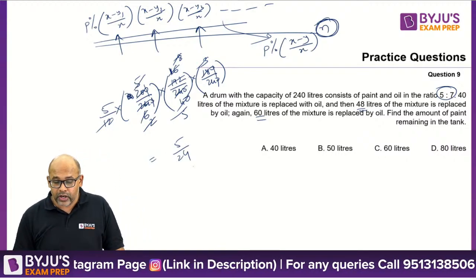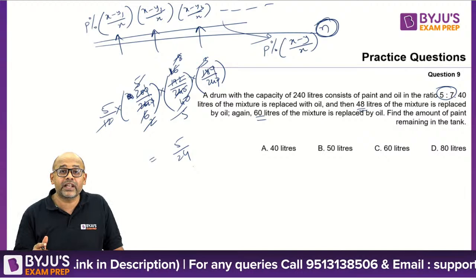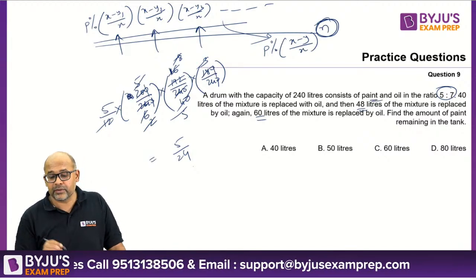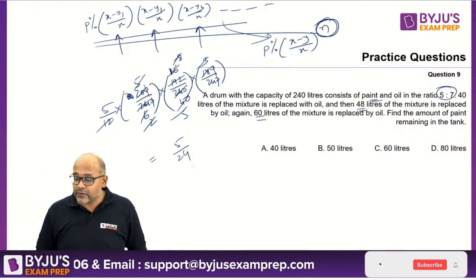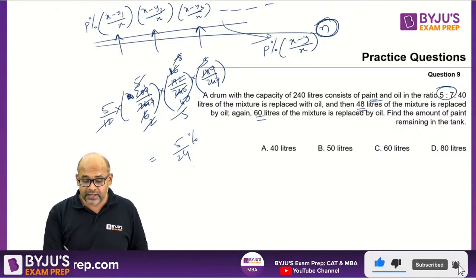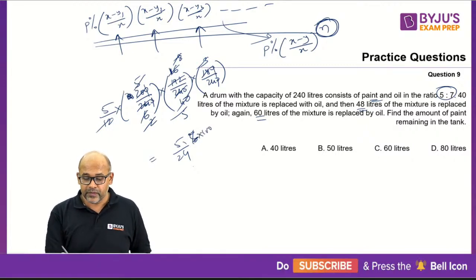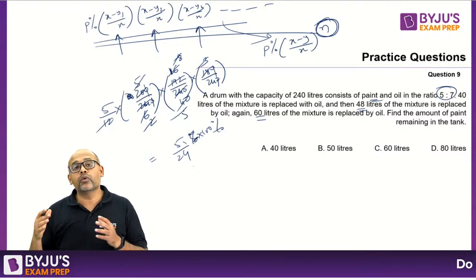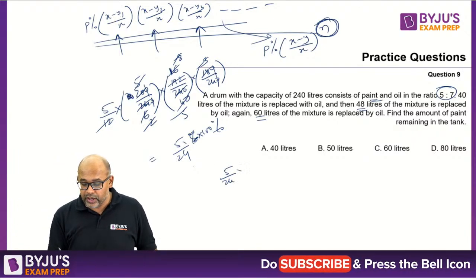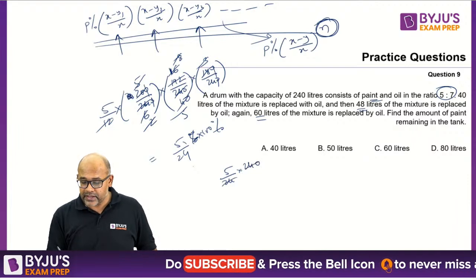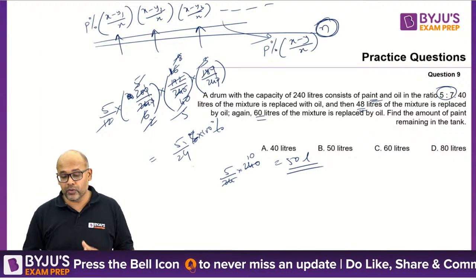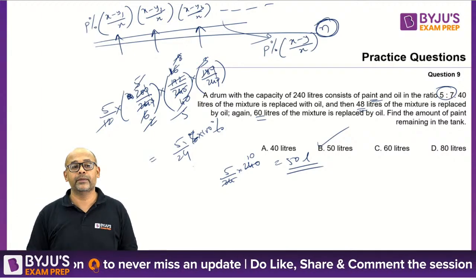5 by 24 is the percentage of oil, right? Is it oil? Yes. Paint. It's the percentage of paint. So what are they asking? Find the amount of paint in the remaining tank. So 5 by 24, that is into 100, of course. This much is the percent. Now the final quantity is still 240 liters. So 5 by 24 into 240 basically gives you 50 liters. That is going to be your paint quantity, which is your option B.